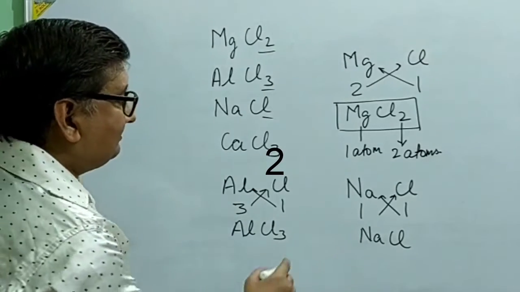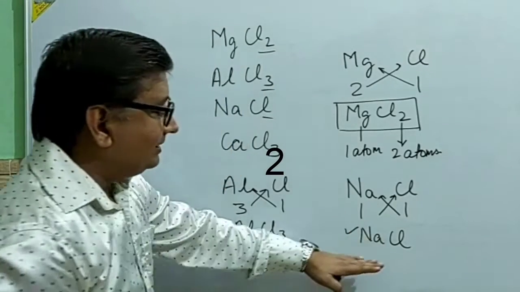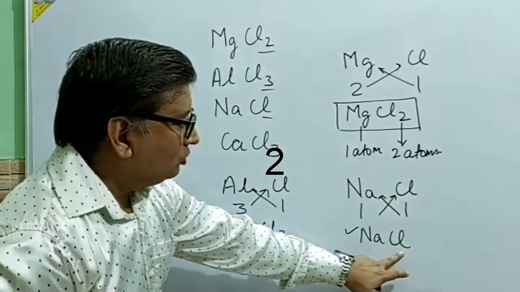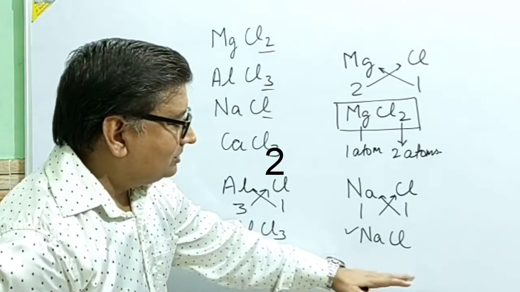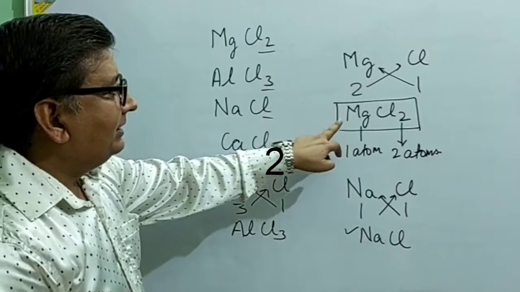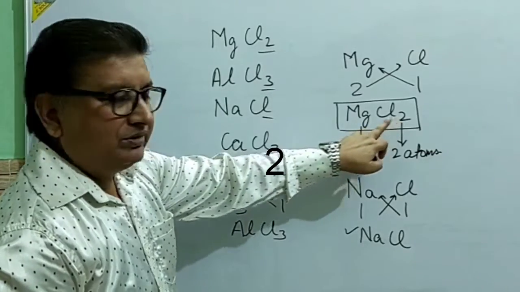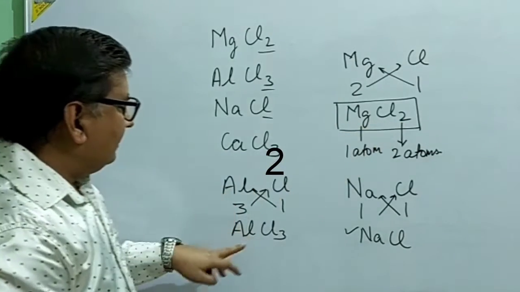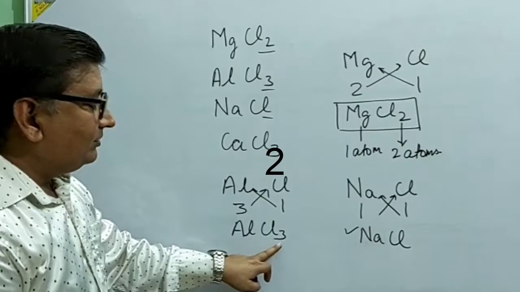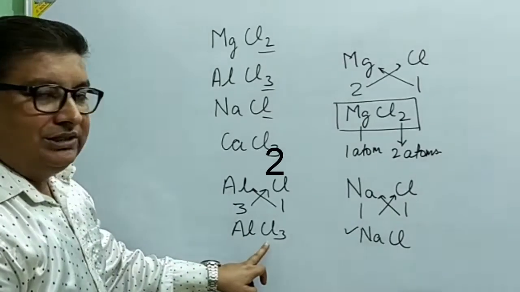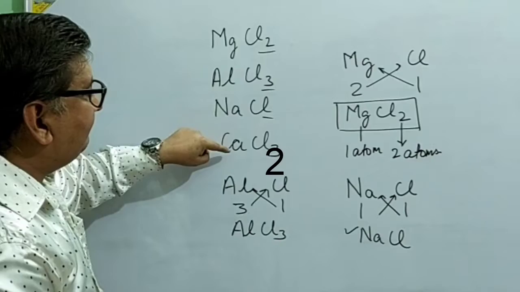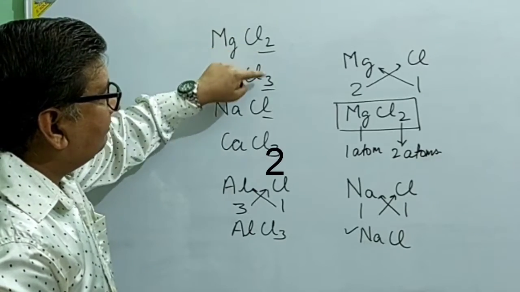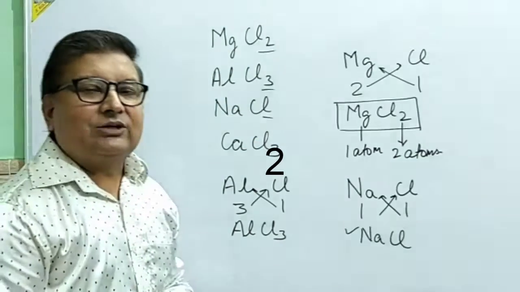So in sodium chloride, chlorine has only 1, because sodium has valency 1, so NaCl we have written. But here for magnesium chloride we have written 2 with chlorine, because magnesium has valency 2, and here we have written 3 with chlorine, because aluminium has valency 3. So this way you can see that these metals are different, but with chlorine different numbers are coming, and these numbers are actually the valencies of these metals.